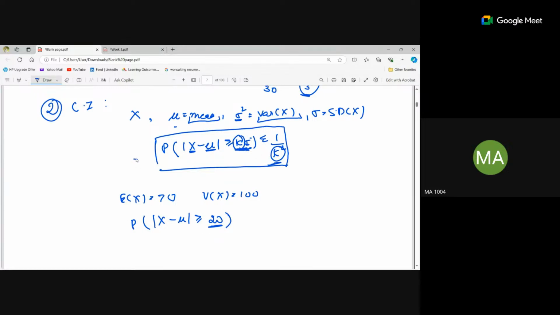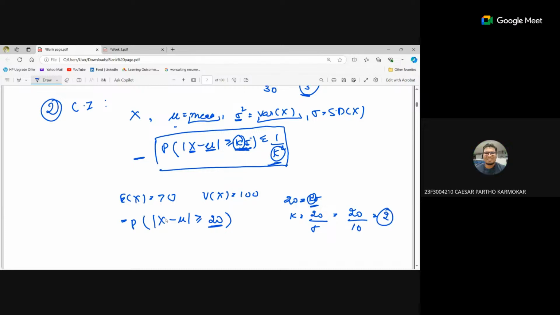So if we just compare this equation and this equation, here 20 is equal to k sigma, right? You getting my point? Yes, ma'am. K equal to 2. Yeah. So here the value of k will be equal to 20 upon sigma, and the value of sigma is 10, so k is equal to 2.